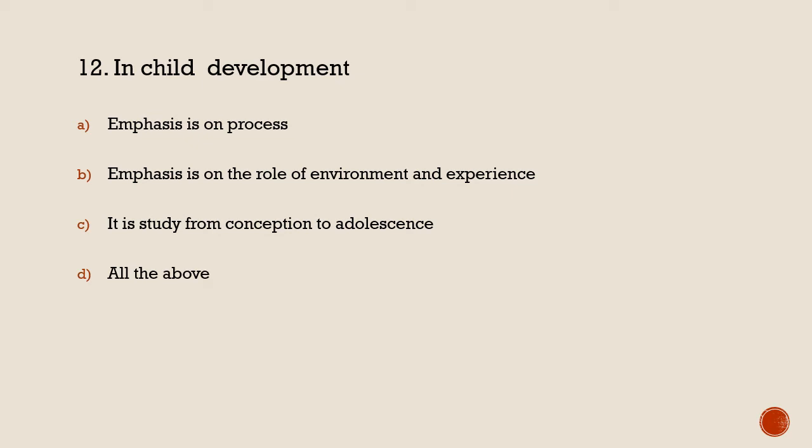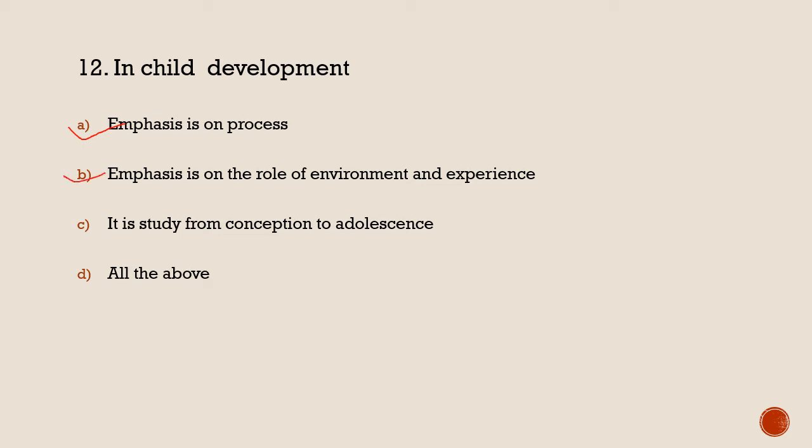So here, in child development, emphasis needs to be given to the process, because the process helps to understand how a child can grow or how you can help them to grow. So it is mainly an emphasis on the process, how the development can happen.